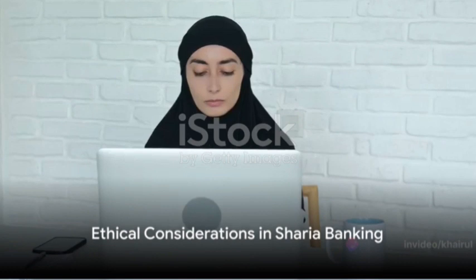However, these techniques need to align with the principles of Sharia law. For example, investments must be in halal or permissible businesses. Also, hedging techniques must not involve speculation or gambling, known as gharar and maisir in Sharia law.